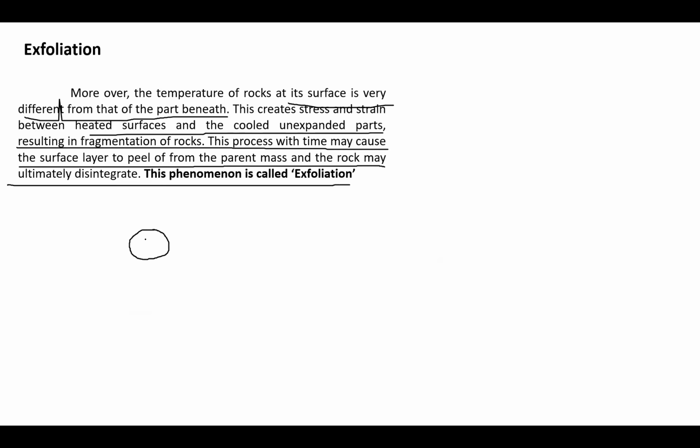So due to this differential expansion and different heating coefficients, what happens? The top portion will be removed, and that surface layer will be peeled off. This type of phenomenon is called exfoliation, or sometimes it's also called onion peel weathering.